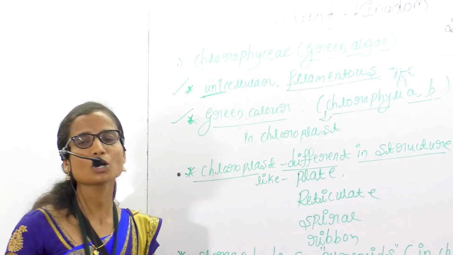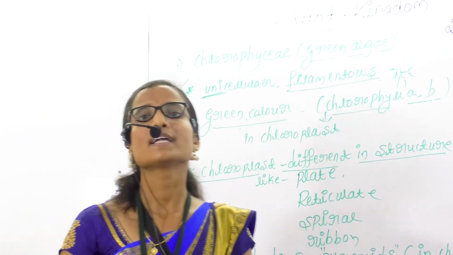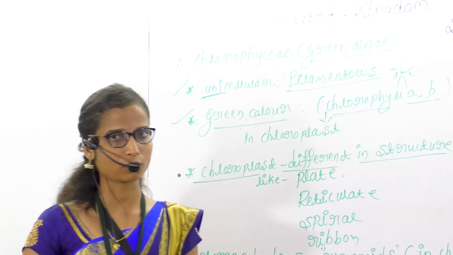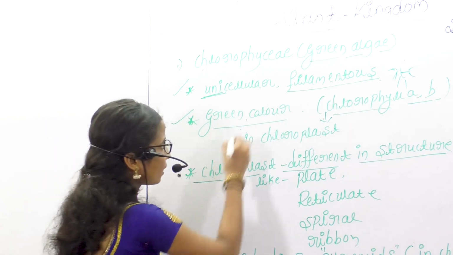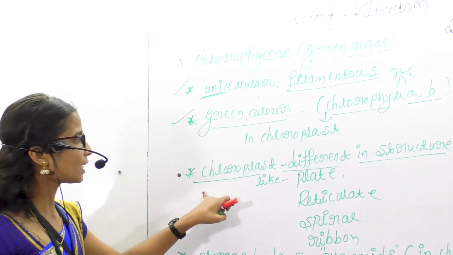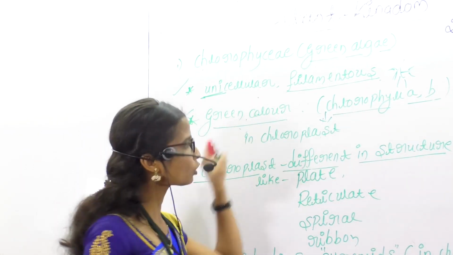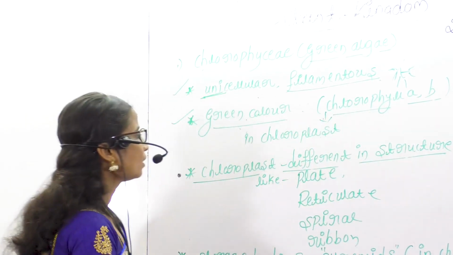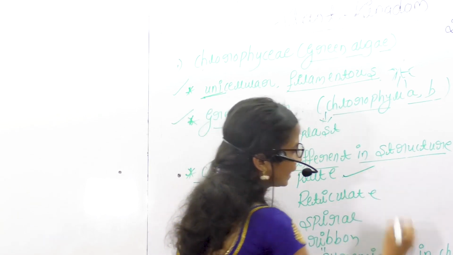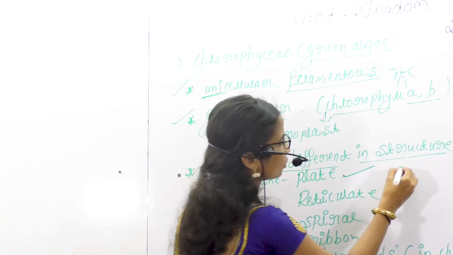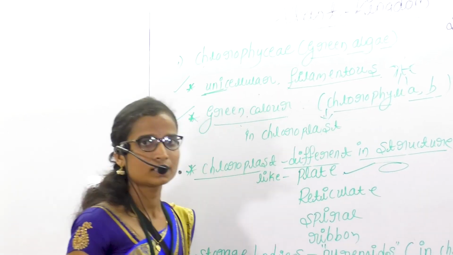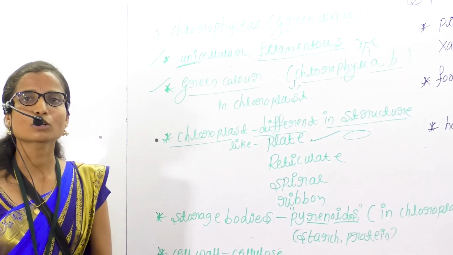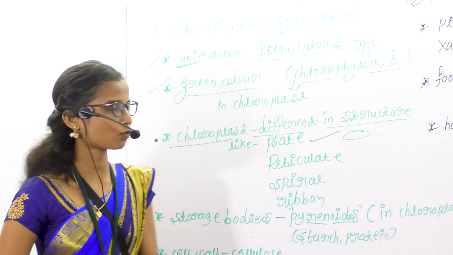structure. Different algae or different plants contain different structures of chloroplast. Here, the green algae contain chloroplasts that are different in structure. Some species of green algae contain plate-like chloroplasts.